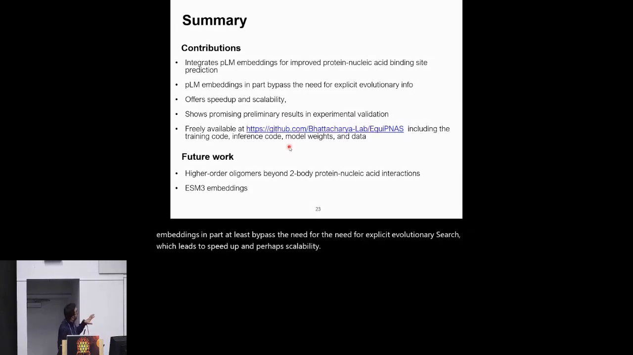We also made our code freely available in GitHub, including not just the inference code, the model weights, and the data, but also the training code. So if there is a new database that you would like to train our models on, please feel free.